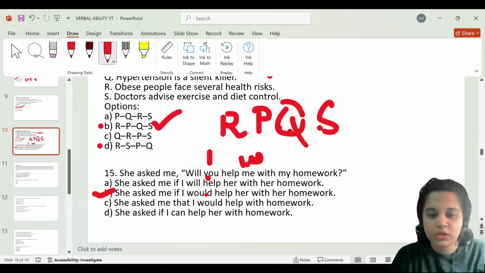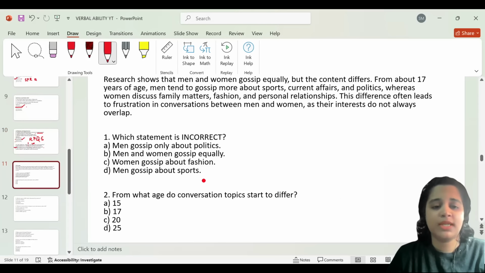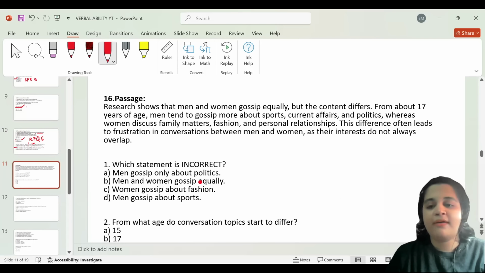She asked me if I would help her with her homework. Okay. So the correct form of indirect speech is option B, that provides us with the most appropriate answer. Let's go to the next one. Now we have a passage comprehension.